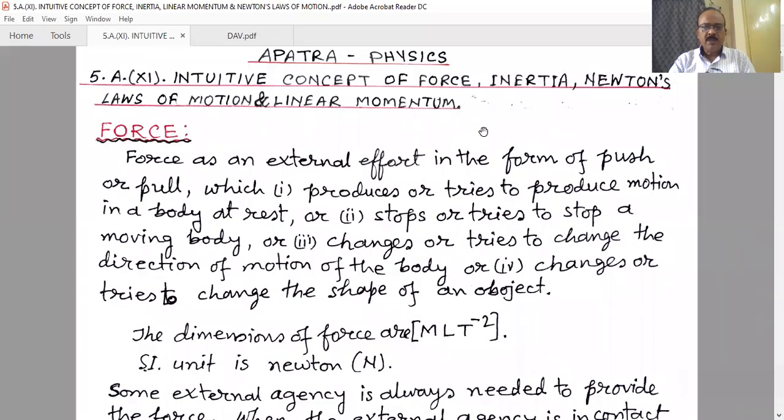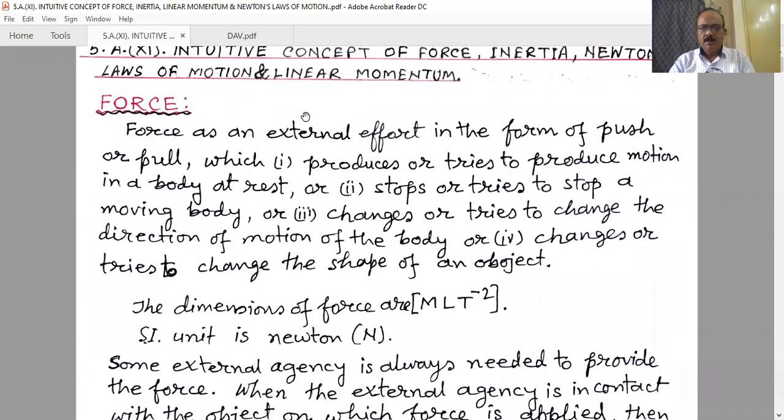Our today's topic is the intuitive concept of force, inertia, Newton's laws of motion, and linear momentum. Now let us start. The first topic is: what is force? You already know what force is from lower classes. Here we will define force from the concept of the different effects of force.